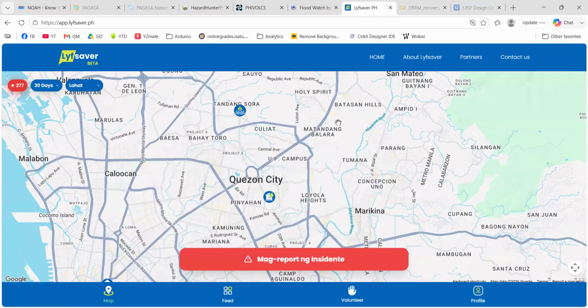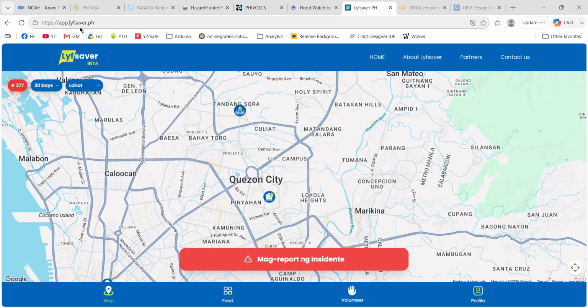All right, for our demo, for our last session of this webinar workshop, we will be featuring, for the first half, the app called Lifesaver. This was developed by UP, and you can go to this app by typing app.lifesaver.ph, or simply type Lifesaver app in your Google search engine, and most likely the first one that will come out is the right one. Okay, or at least to be sure, type